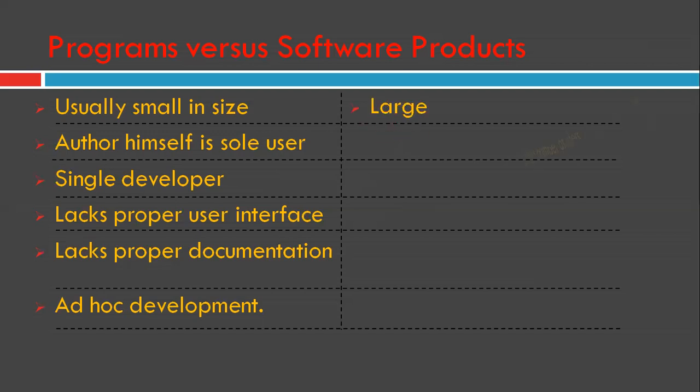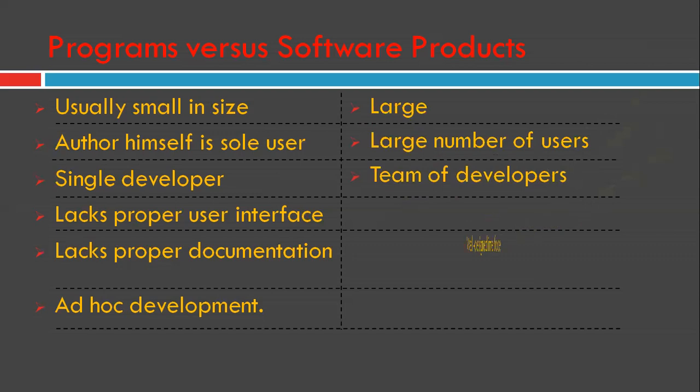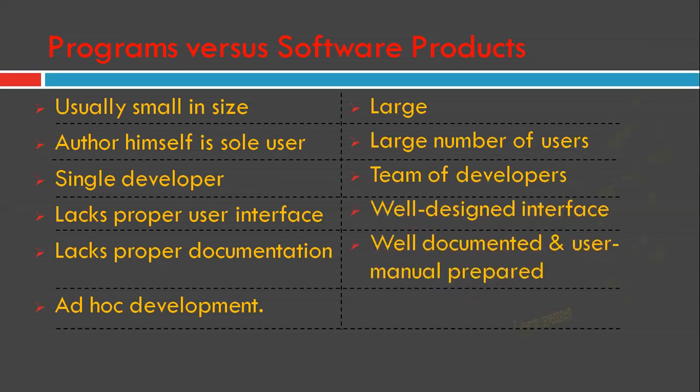In contrast to these programs, professional softwares usually have multiple users and therefore have a good user interface, proper user manuals, and good documentation support. Since a software product has a large number of users, it is systematically designed, carefully implemented, and thoroughly tested.